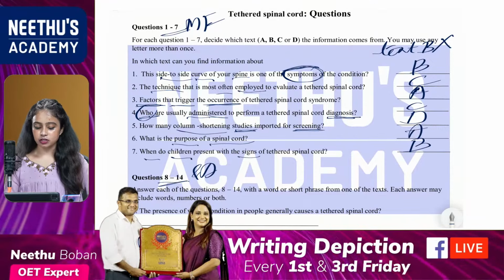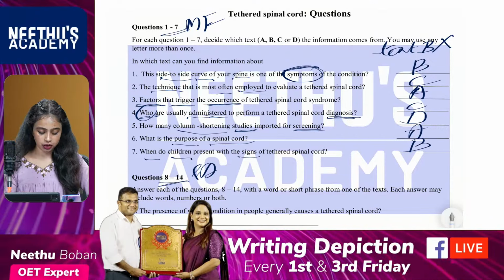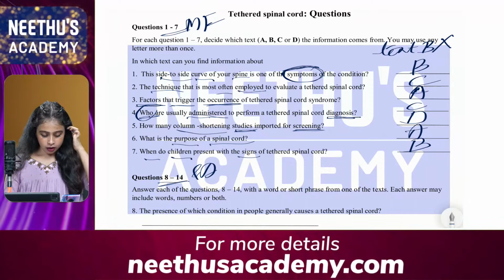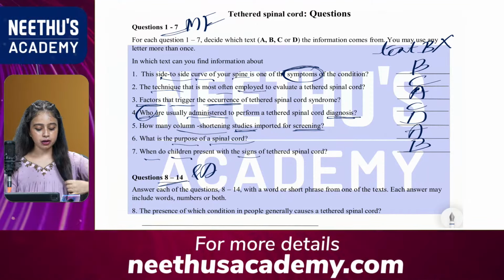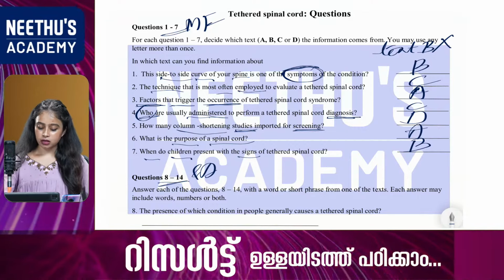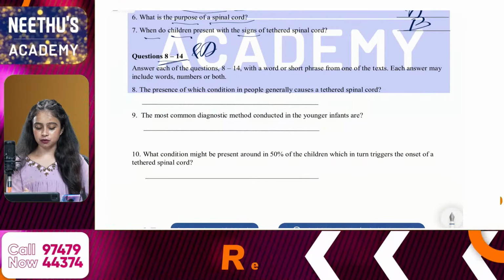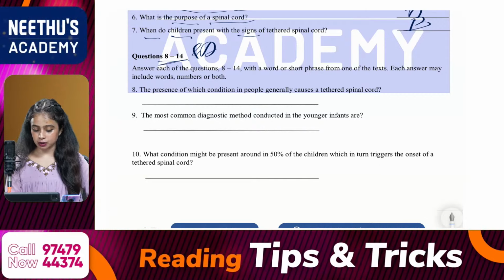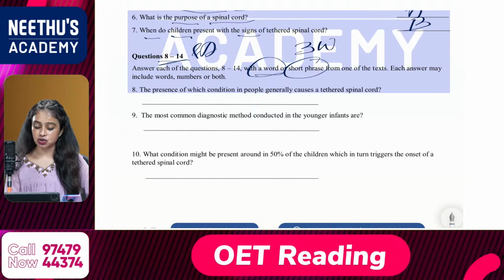Okay. So, that's all about 1 to 7, match the following. Any doubts? Okay, a lot of answers. Okay, Saumya, Jubi, Vidya, Anshu. It is text B. Very good. Now we are jumping to the next set of questions, 8 to 14, short answer questions. You can write it in a word or a short phrase, which means a maximum of 3 words, not more than that.